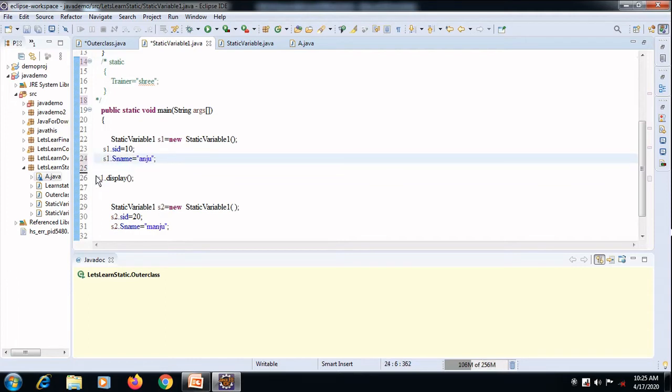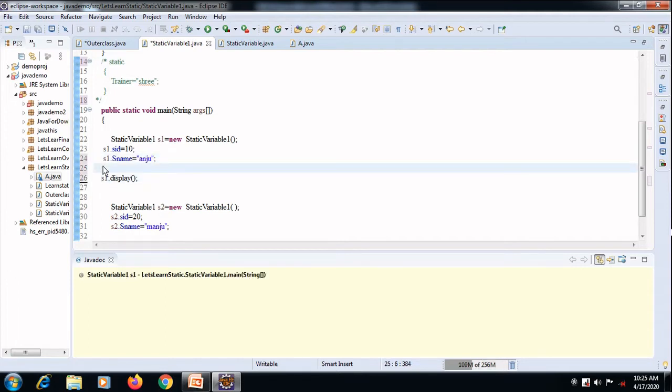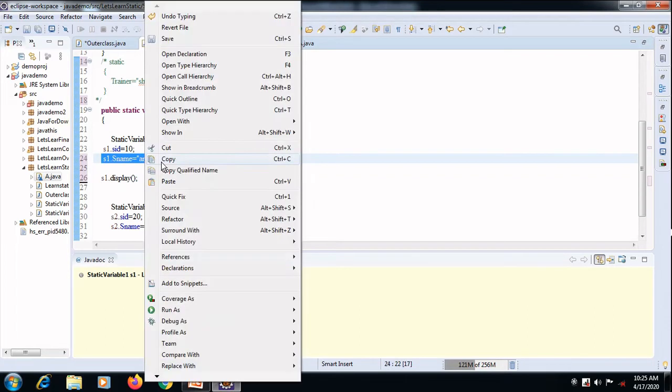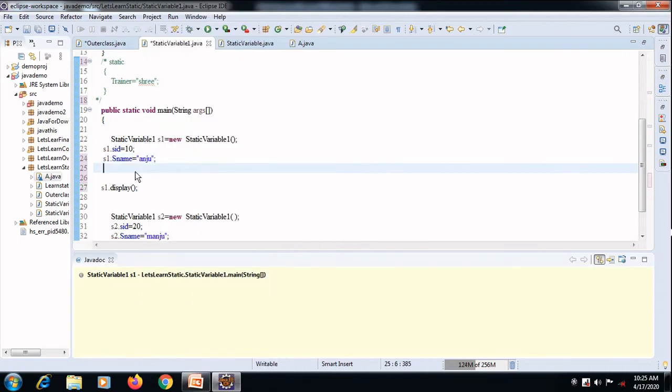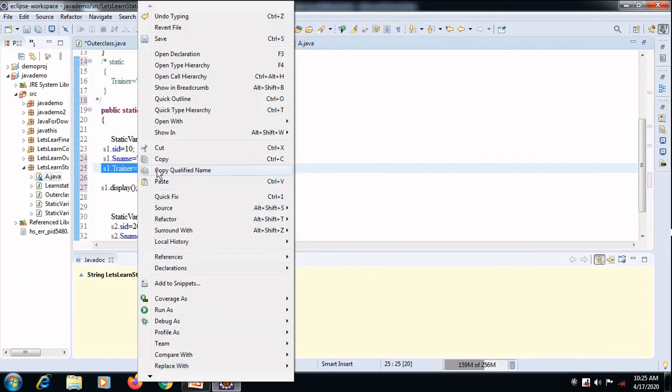So I am having two instances of the class. One is S1 and another is S2. For S1 I am passing different values and for S2 I am passing different values. I have to pass a value for the third one, that is the trainer. I have to assign a value for the trainer. I am assigning it as Sri. Now the same thing I have to use for this instance too.